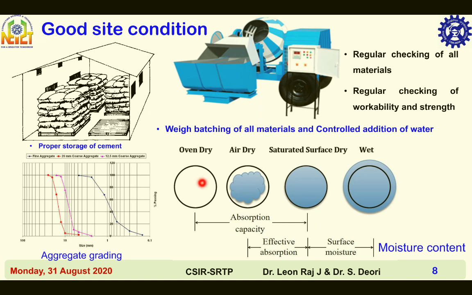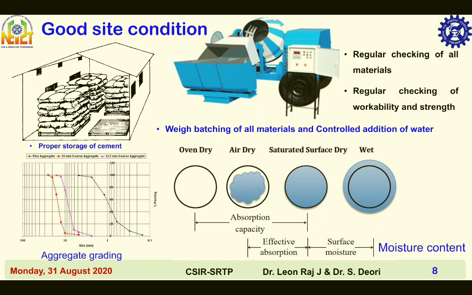Next, see this. First one is oven dry aggregate, followed by air dried aggregate where pores are not filled with water. In saturated surface dry condition, pores shall be completely filled with water. The aggregates exposed to rain or washed with water may have free moisture. The absorption capacity of coarse aggregate is of the order of about 0.5 to 1 percent of weight of aggregate. Fine aggregate dredged from river usually contains free moisture.